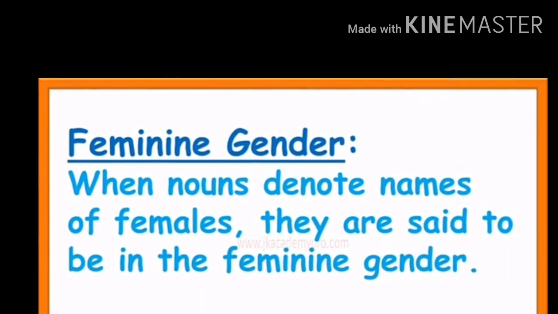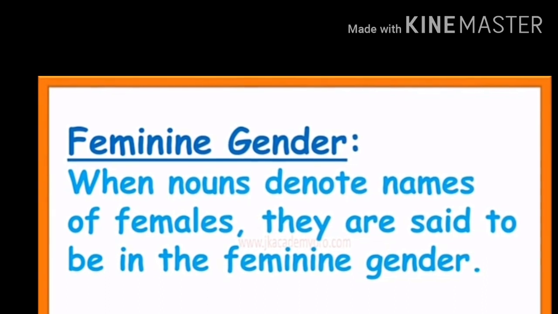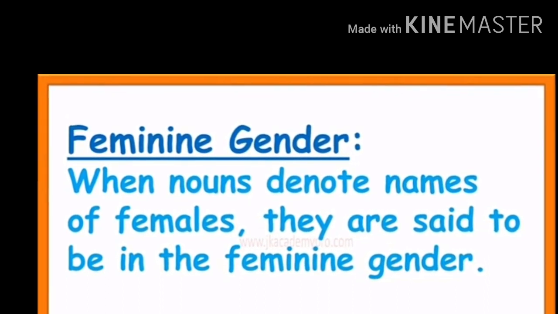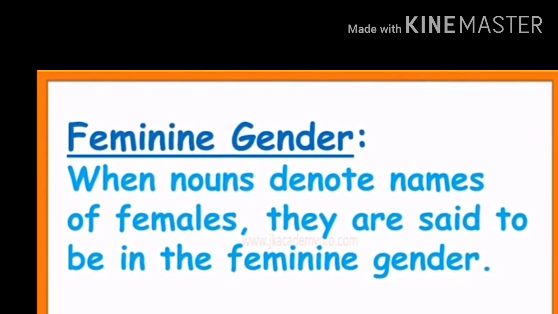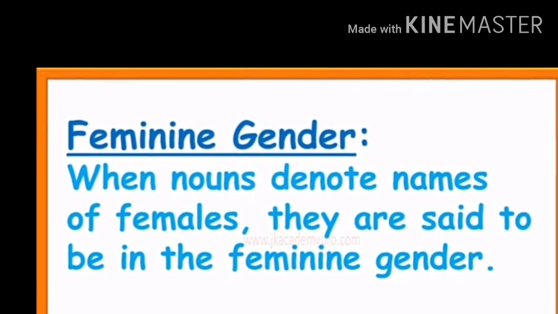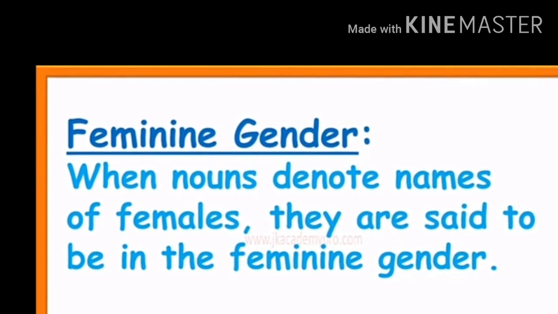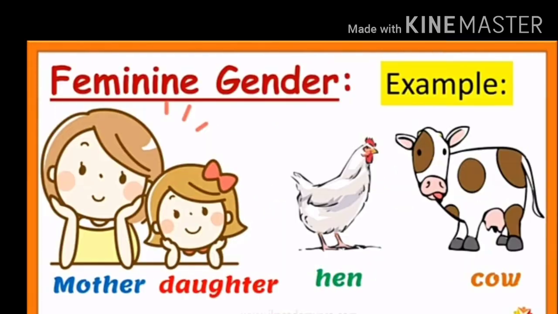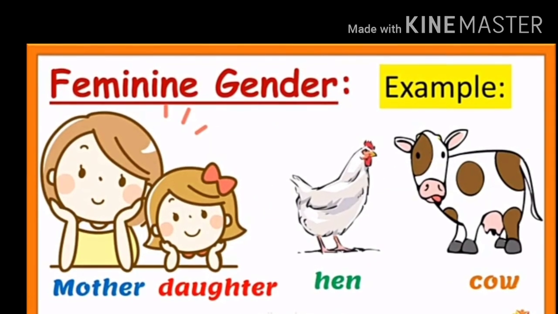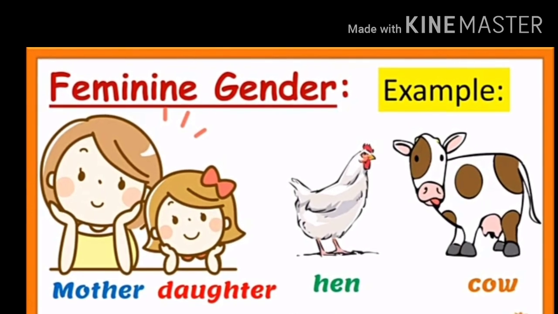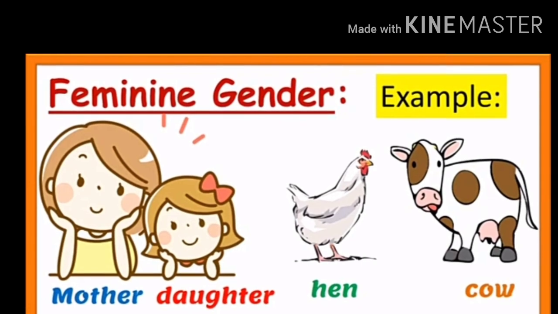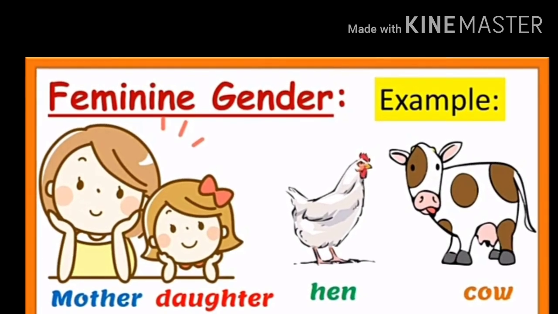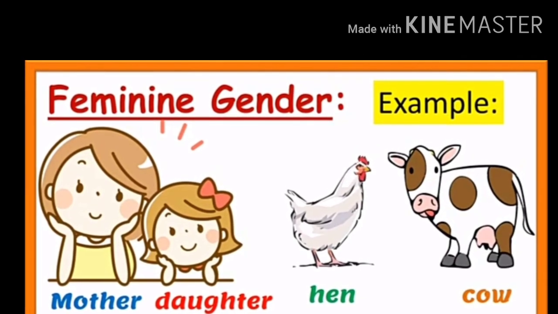Let's begin with feminine gender. When nouns denote all the names which come under females, the names which are given to female species, they are said to be feminine gender. Let's see few examples of feminine gender. Mother, daughter, hen, cow, lioness, tigress. All these names come under feminine gender.